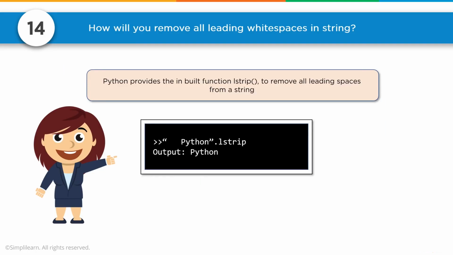Number 14, how will you remove all leading whitespace in a string? Python provides the inbuilt function lstrip to remove all leading spaces from a string. And you can see here, space Python dot lstrip, leading strip, Python. And you can also do strip, which removes leading and ending. Of course, there's also the ending set.